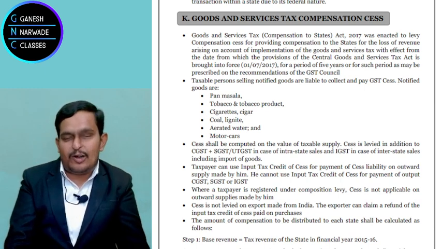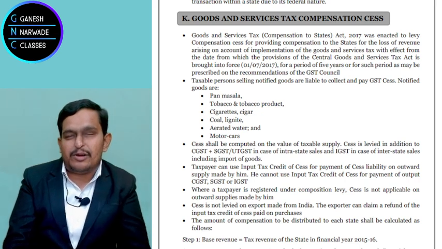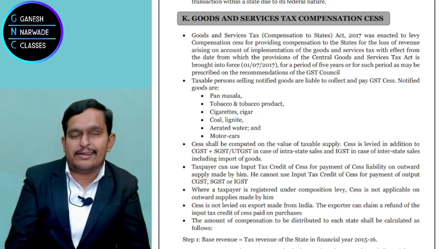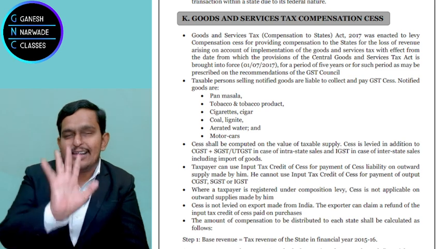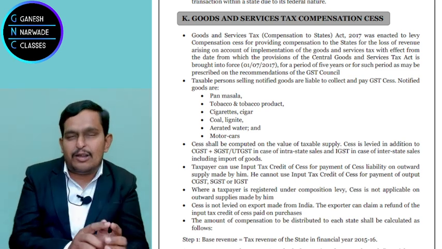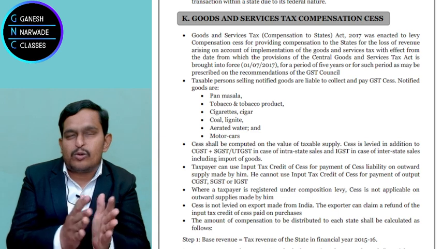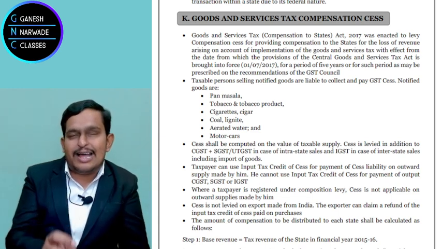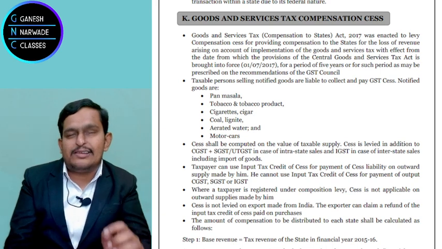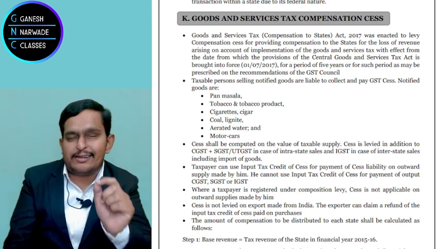But a lot of cost to dig this out, yet on this also compensation cess is levied. And the last thing, motor car. You have a big hobby, so okay, pay a little compensation cess. 6 products I said: pan masala, tobacco and tobacco products, coal and lignite, cigars and cigarettes, aerated water. And the last one? Motor car. On this GST compensation cess will be levied.